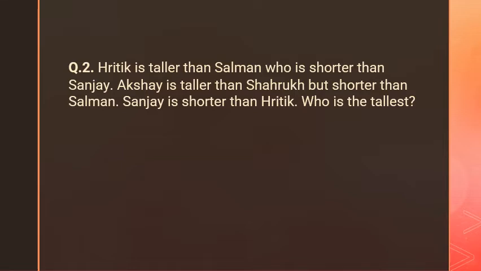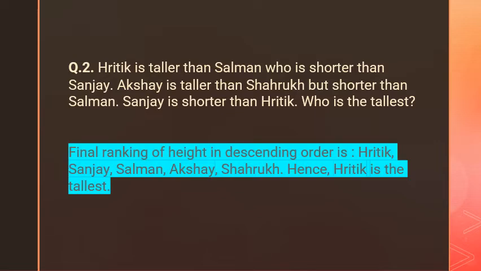Once you write all these things, you can find the exact answer. Let's see how this question is solved. The final ranking of height in descending order is first Ritik, and after that Sanjay, because Sanjay is shorter than Ritik.